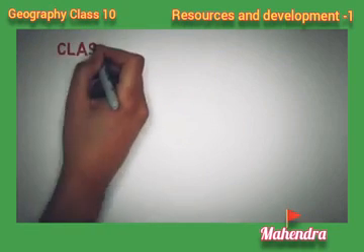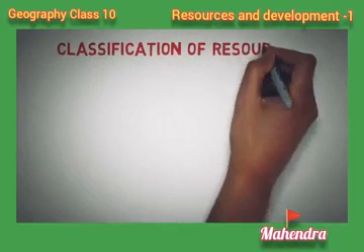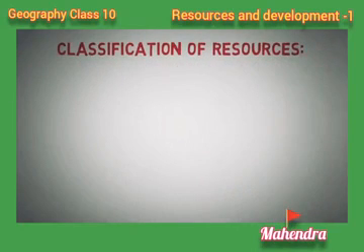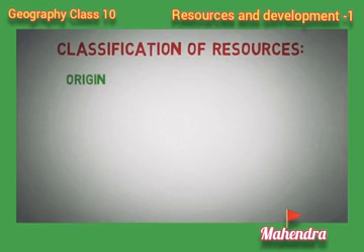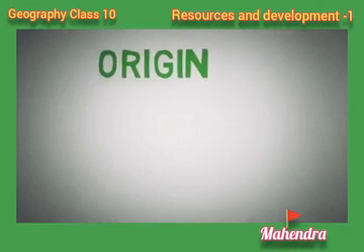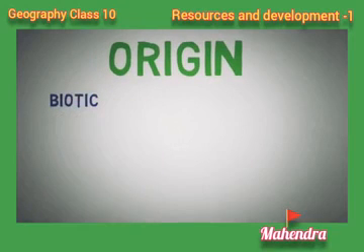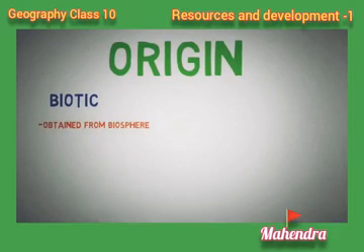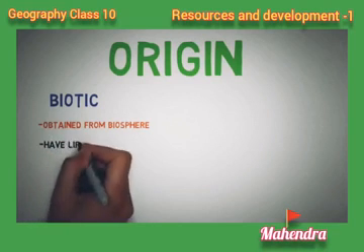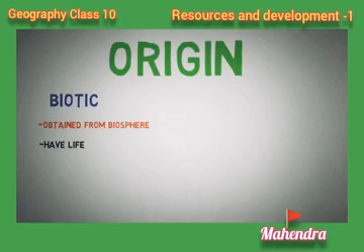Let us see the classification of resources. So what are the classifications of resources? Based on origin, we can classify resources into biotic and abiotic. Let us see what biotic is. Obtained from the biosphere, means it's formed by the biosphere. Biotic means they have life.